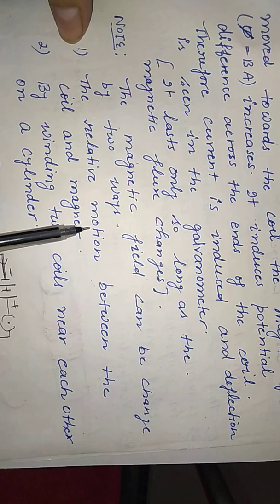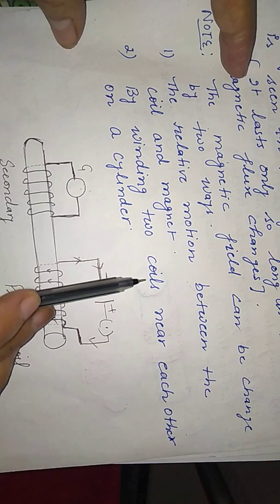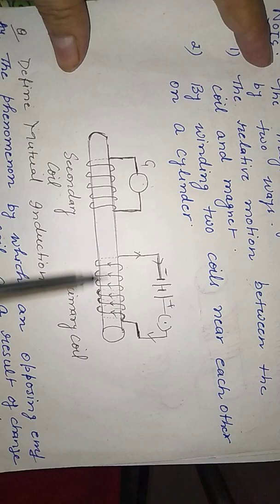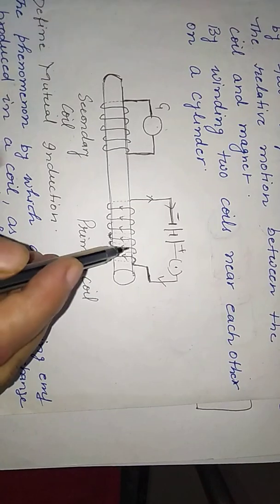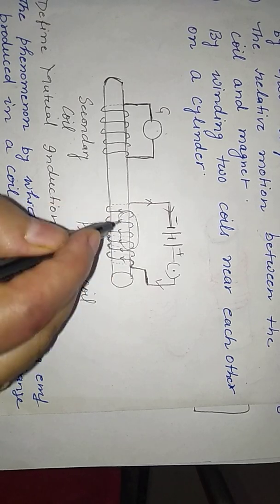First is the relative motion between the coil and the magnet that we have done, and the next is by winding two coils near each other on a cylinder, which we call mutual induction. This is a primary coil, this is a secondary coil. If we give a current to the coil, then what will happen? It will behave like a magnet. The magnetic field is produced like this, and it will be produced here also.